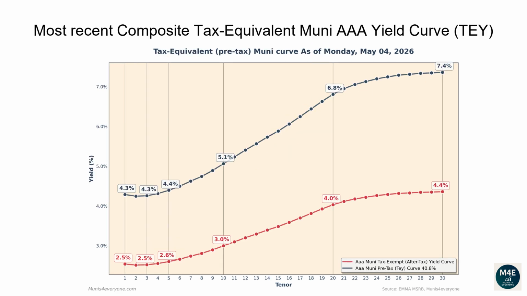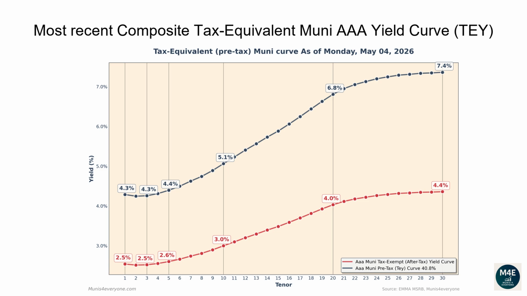Let's now go over the most recent composite tax-equivalent Muni AAA yield curve. The following graph shows, in red the tax-exempt after-tax Muni yield curve, versus in blue its tax-equivalent pre-tax version assuming a 40.8% top tax bracket, as of May 4, 2026. Why would you care to see the tax-equivalent version of the Muni yield curve? More on this later. Let's first go over the pre-tax, aka tax-equivalent yield curve.